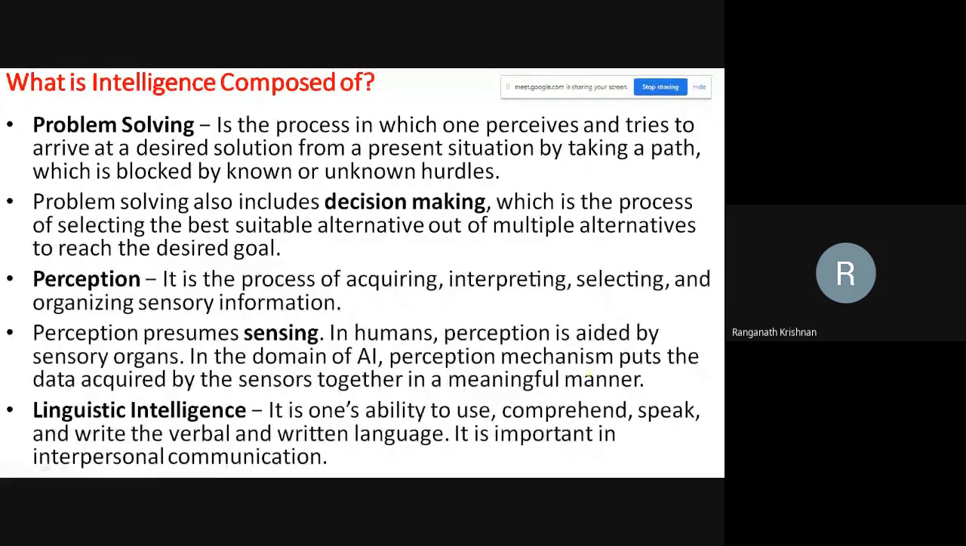So perception will presume sensing. Humans have inbuilt sensory organs. Venkat was explaining this morning about sensory organs. So that is about perception. Linguistic intelligence, linguistic is language. So you should be able to verbally read and write. So you can handle multiple languages today.